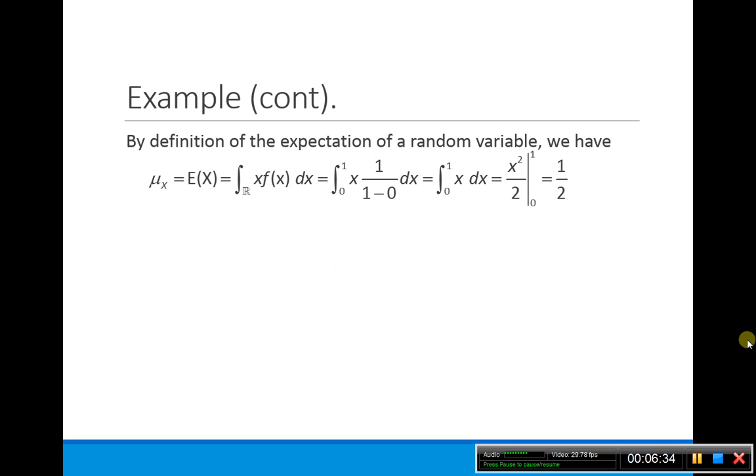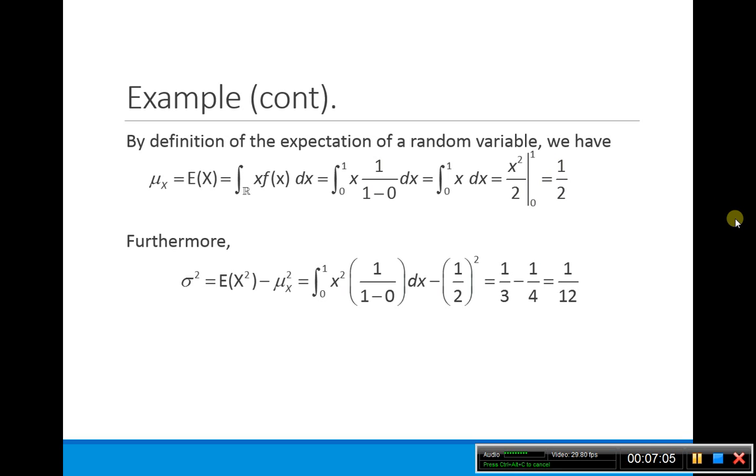So when we want to find the expectation here, we're looking at the expected value, so we're integrating over our entire real line. We have our weight here, our x times our f of x. Remember, our f of x, we're looking at the interval 0 to 1, so it was 1 over b minus a, so we have 1 over 1 minus 0, which just gives us the interval x on the 0 to 1, because we're only looking on the interval 0 to 1, so we just get 1/2.